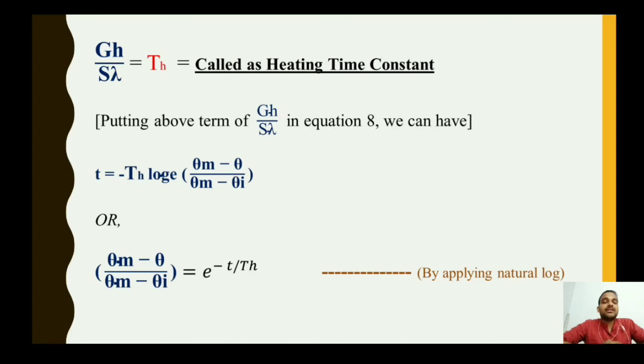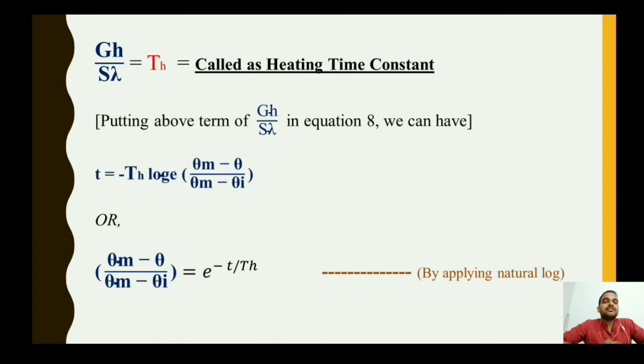So t equals minus TH log e in bracket theta m minus theta I upon theta m minus theta. What is theta m? The maximum value of temperature. What is theta I? The initial value of temperature. And theta is the actual value of temperature, the overall average value of temperature we can say.